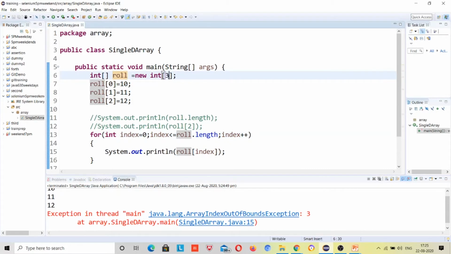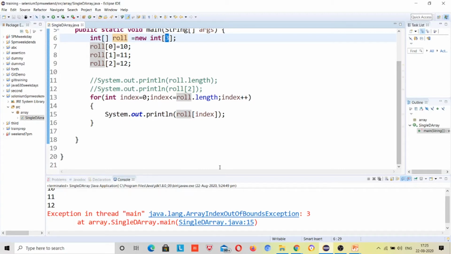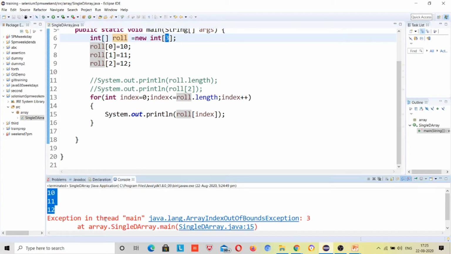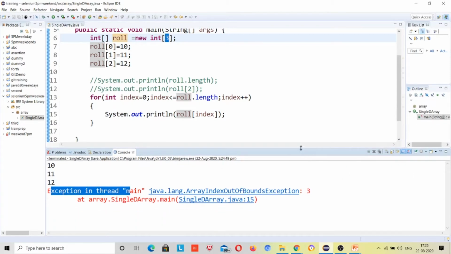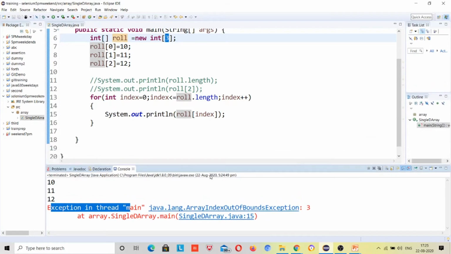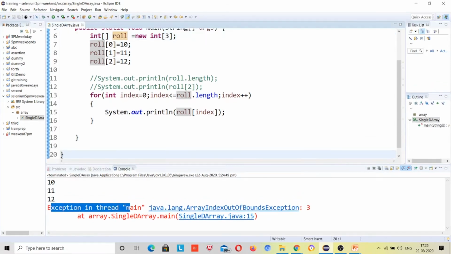Only 3 indexes are declared, so the array size is 3 and it is running 4 times. That's why first it printed, and when it came out of bounds, it printed array index out of bound. Why am I showing this? Because we normally face this problem and get stuck while fixing these issues. That's why we should know how things happen, right?